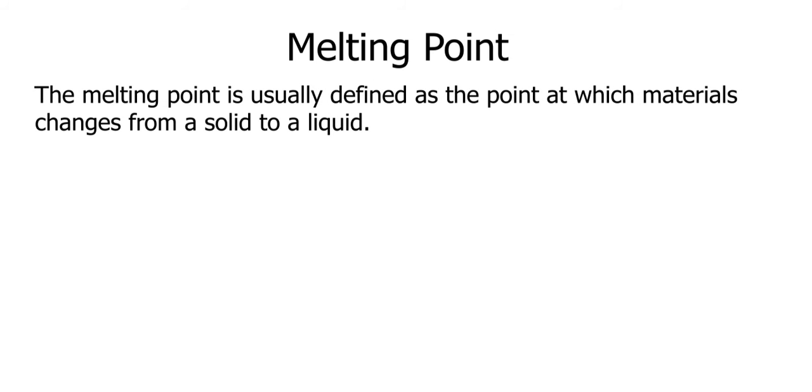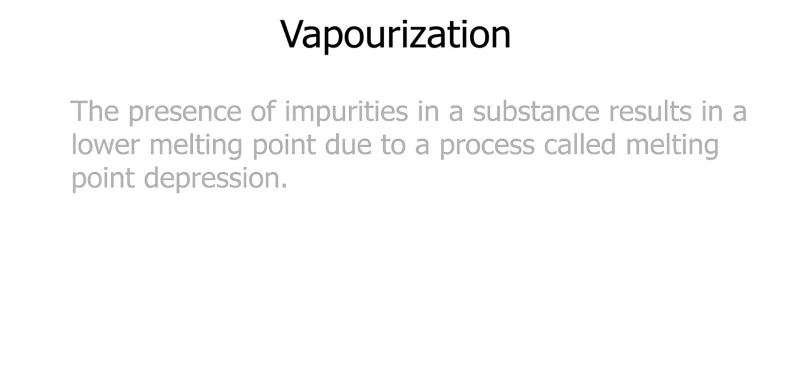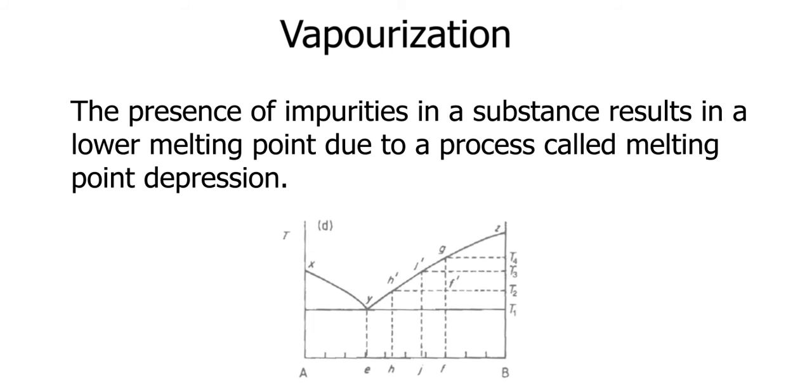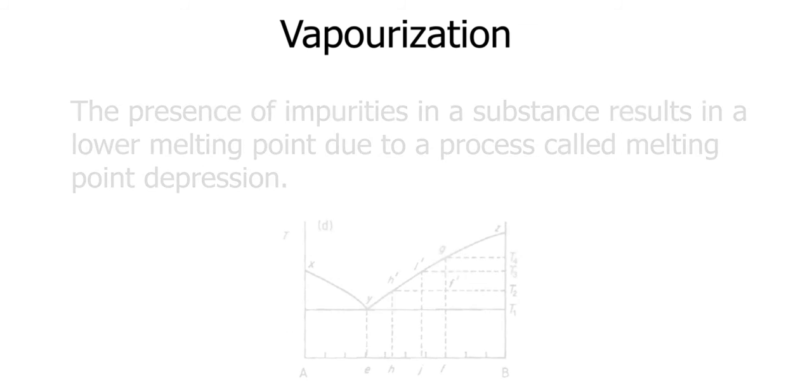Melting point is the next topic. The melting point is usually defined as the point at which a material changes from a solid to a liquid. Effect of impurities on the melting point. The presence of impurities in a substance results in a lower melting point due to a process called melting point depression. When some impurities are added into a substance, the melting point is lowered compared to the melting point when the substance is in its purest form.